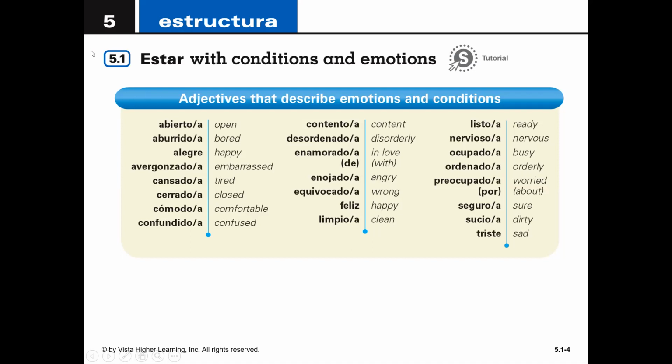All of this stuff is in your textbook, by the way, under 5.1. Okay, so you can just find that in the textbook, and I'll tell you the page numbers later when we get into some activities. So here's a list of the adjectives for this chapter that you're going to want to learn. Okay, so we'll just go over them quickly, and you have the English on this side of them. And I'll just alternate between masculine and feminine. Okay, so repita: abierto,